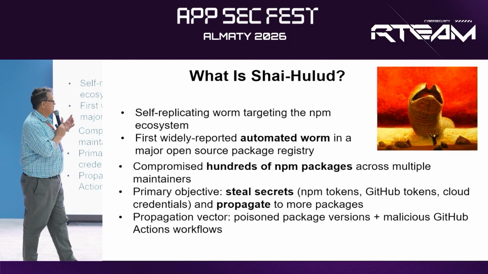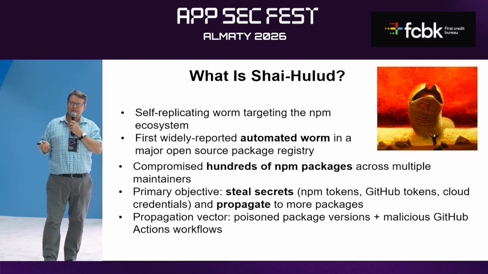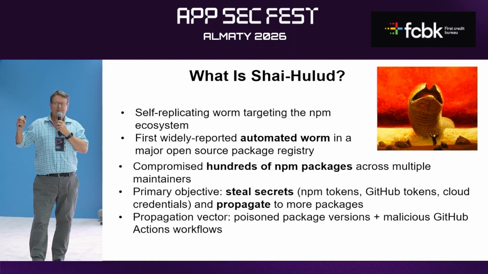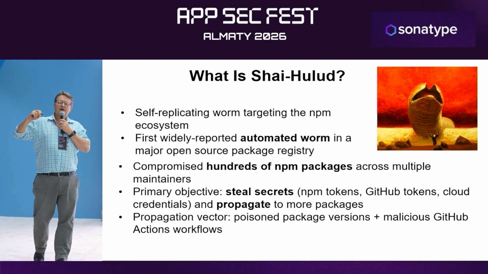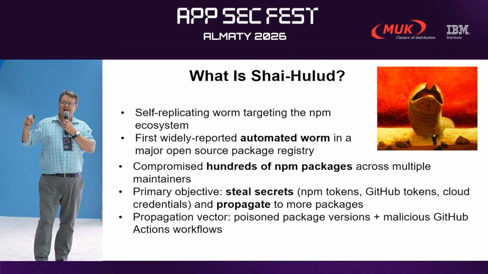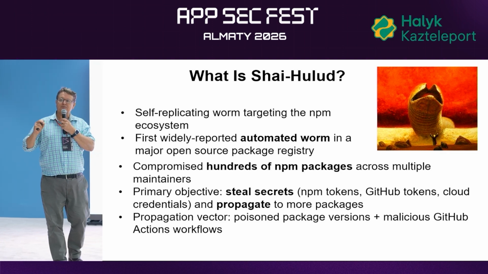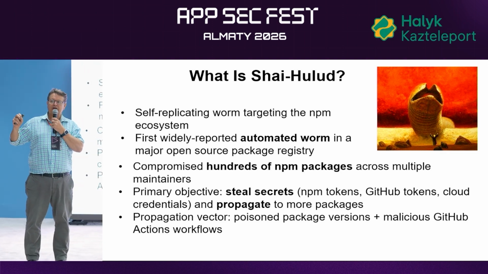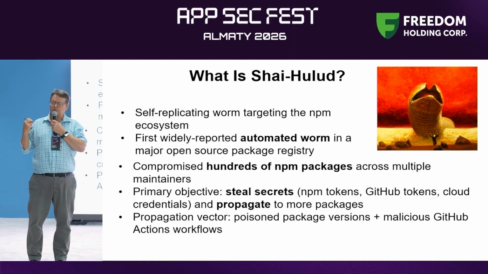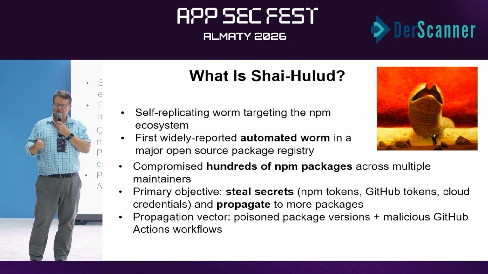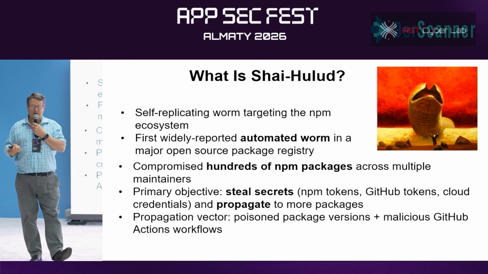So firstly, what is Shai-Hulud? Shai-Hulud is a self-replicating worm targeting the NPM ecosystem. It's the first widely discovered automated worm in NPM. It actually compromised hundreds and hundreds of packages very, very quickly using automation. Now, the primary objective of this worm was to steal secrets, NPM tokens, GitHub tokens, cloud credentials.